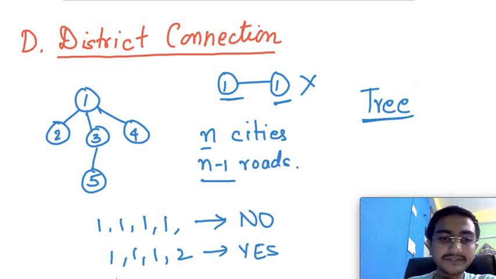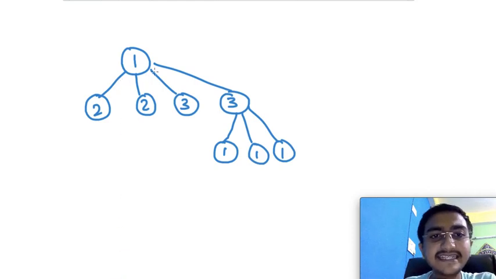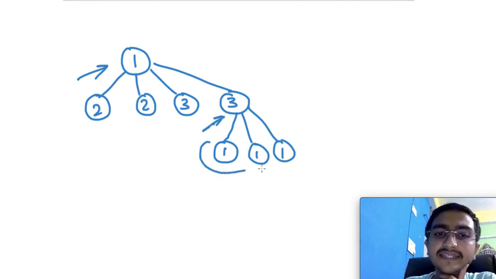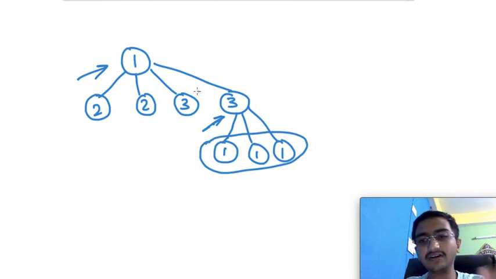So let me move on to the next slide. Let's say you have a lot of ones and twos and threes. What you can do is connect all the nodes with a single one, and just take any of its children and connect all of the remaining ones. This way, you will form a tree with only two levels, and you will be connecting each and every node, right? So if you just have two values, you are good to go, right?